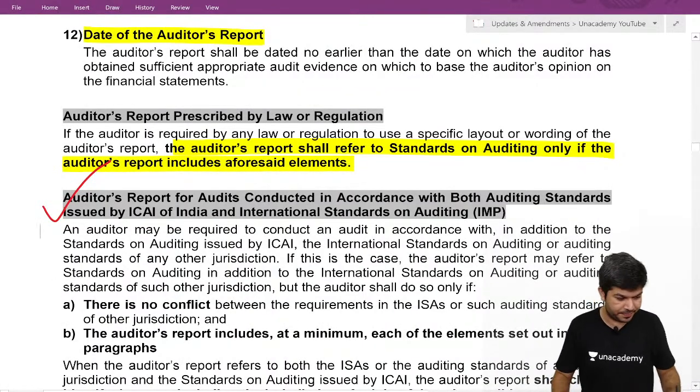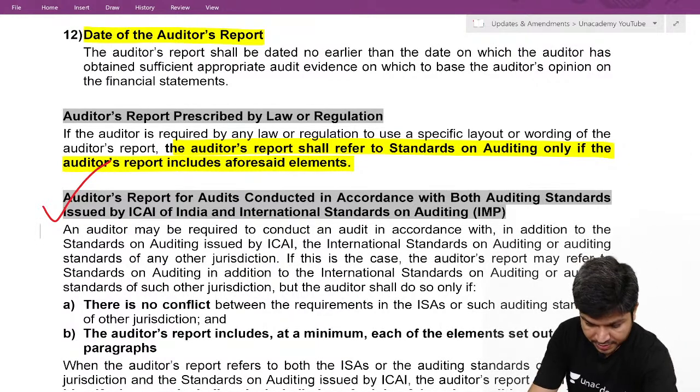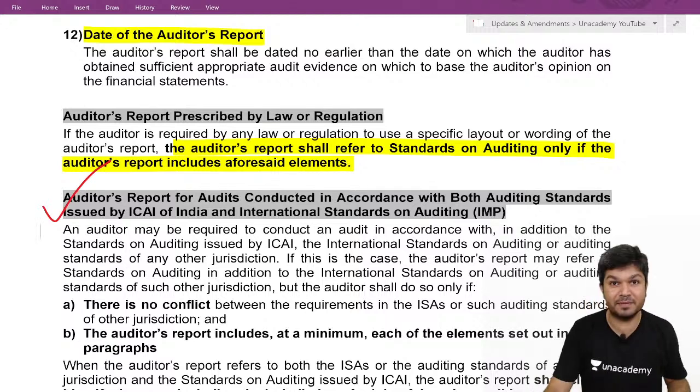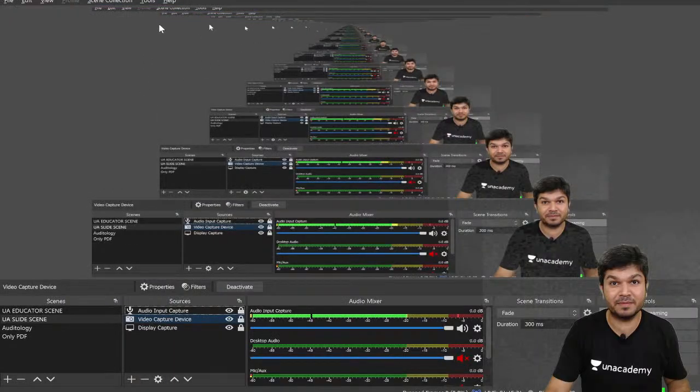Let's move ahead. Technical glitches come up, that's the issue. Oh, again stuck. Again the camera is stuck. Let me just check.